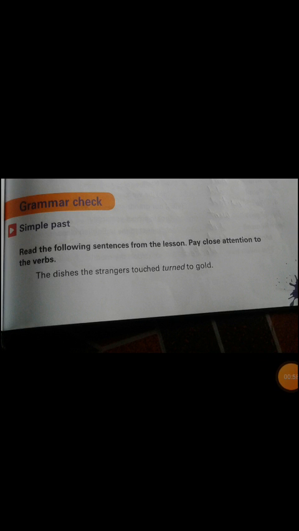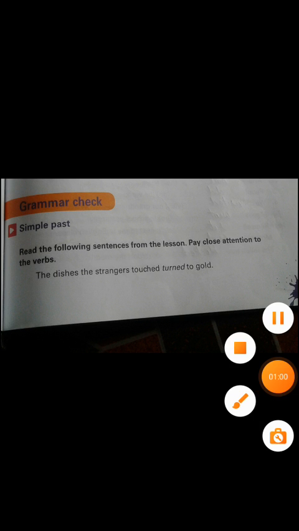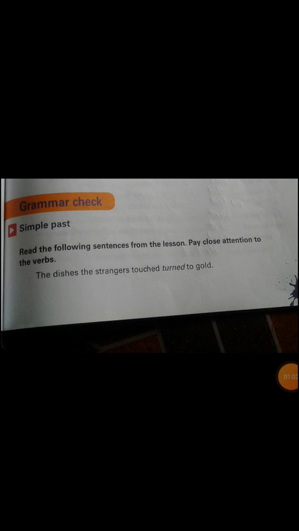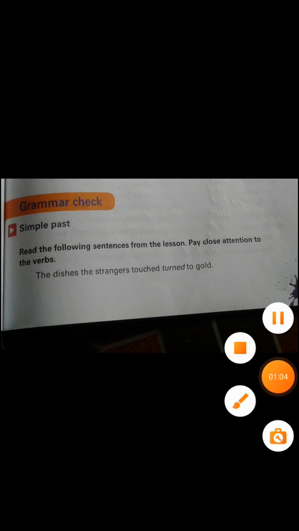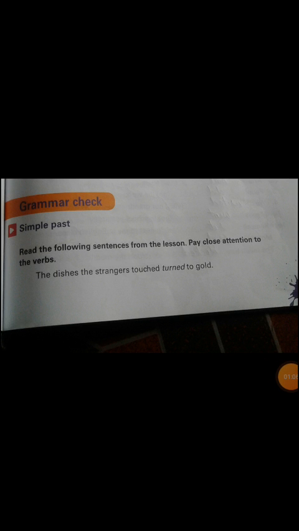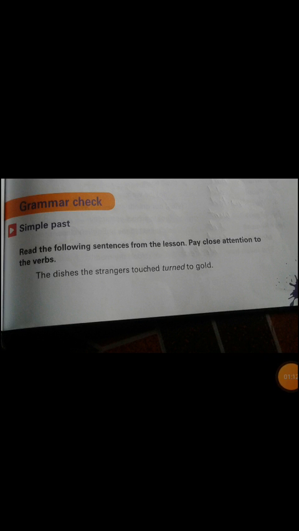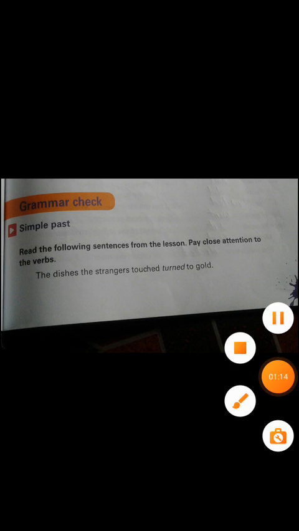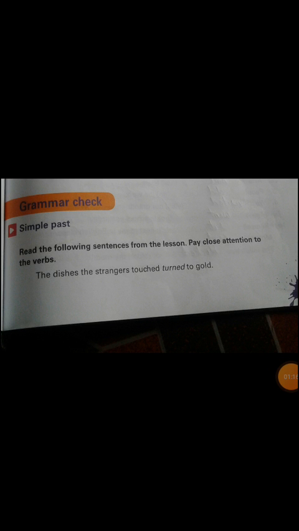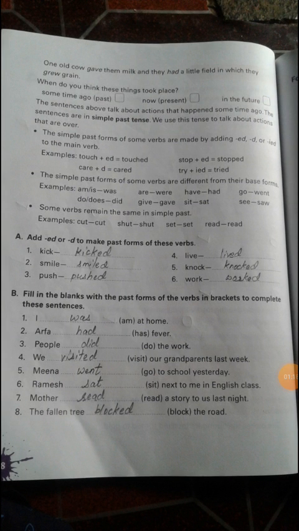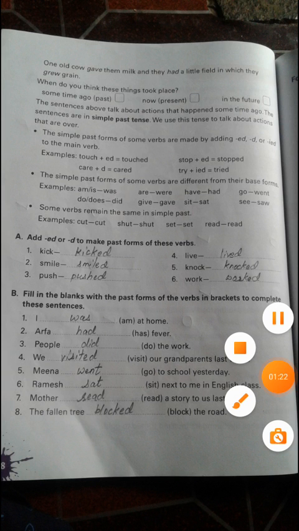And when the stranger touched those eatable things, they turned into gold. See, turned. Turned is the main verb there, T-U-R-N-E-D. How that sentence has turned into simple past, we will understand. We can come to page number 98 now. Let us see one more sentence here.